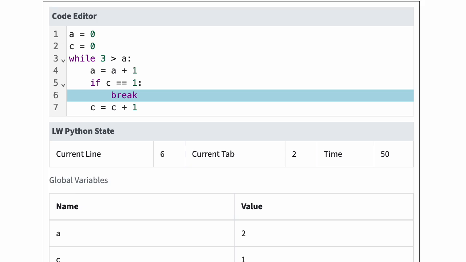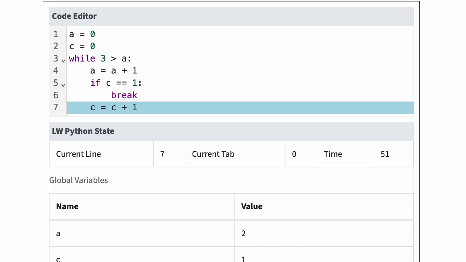Python is going to decrease the current tab to the while statement tab number, which is 0, and increment the line number to 7. Since the current tab is less than the tab number of the statement at line 7, Python is going to skip line 7. Python has again reached the end of the program. Since the current tab is 0, Python is going to exit the program.